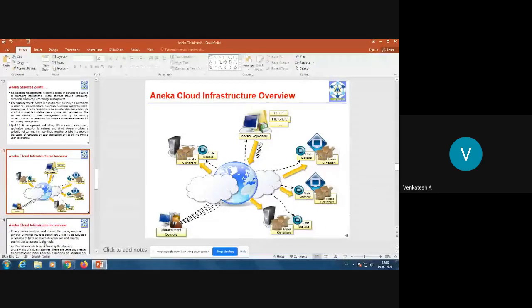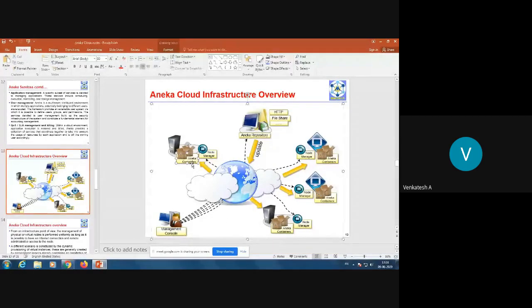So this is the overview of the Aneka cloud infrastructure. One thing you need to observe here, look at the nodes. The nodes are connected through the internet and each node contains a node manager. That means each node has an Aneka container.